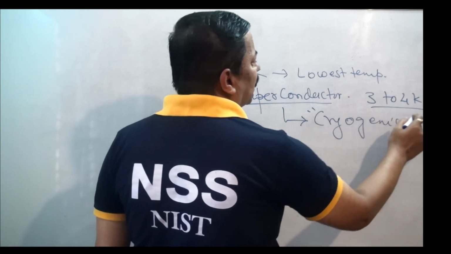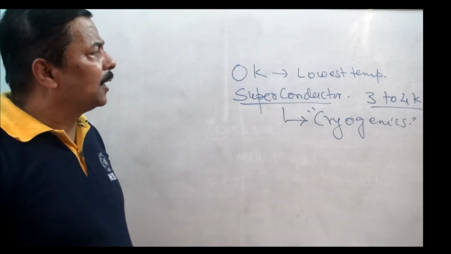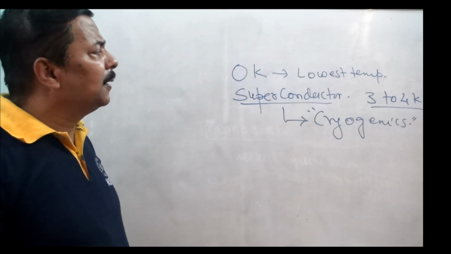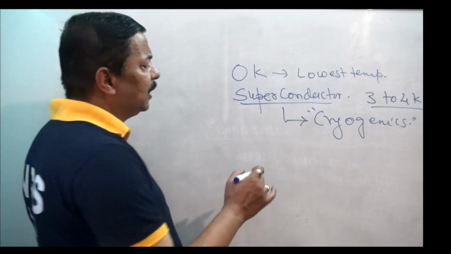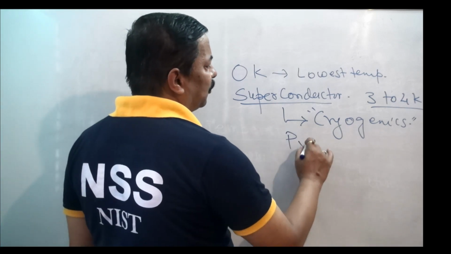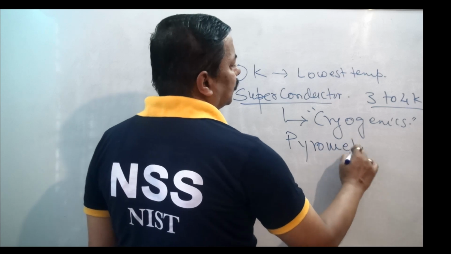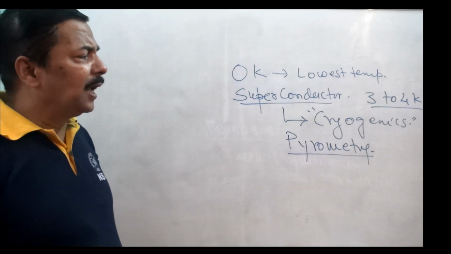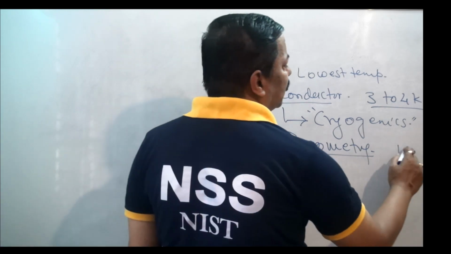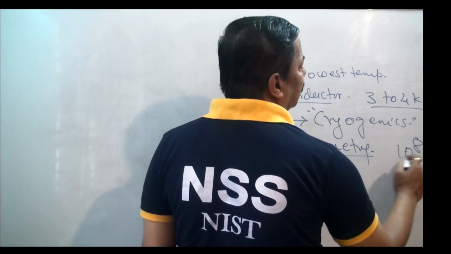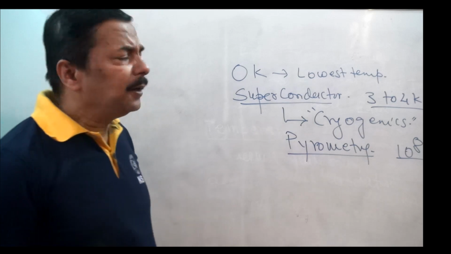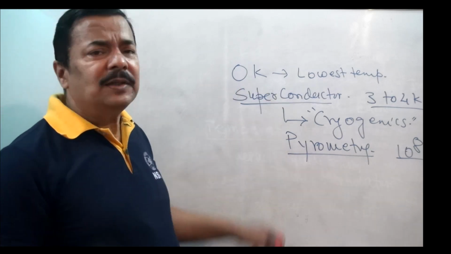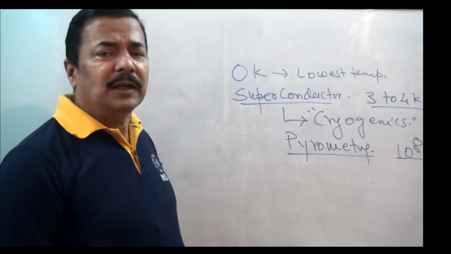This portion of study at very low temperature is known as cryogenics, and very high temperature study is known as pyrometry. At very high temperature, we have been able to achieve about 10 to the power 8 Kelvin. Upper limit is not there in higher temperature, but lower limit is there, that is 0 Kelvin.